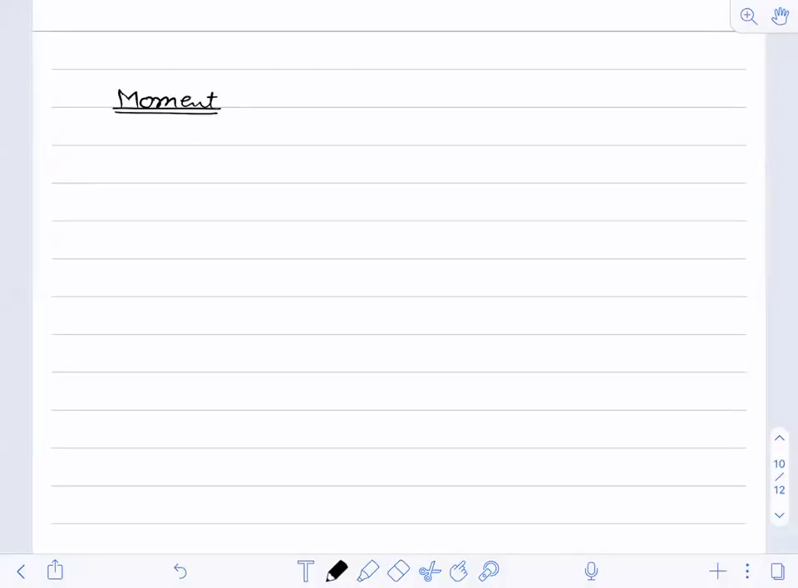So what is the moment of a force? How will I define a moment of a force? The turning effect produced by the force on the body on which it acts is called the moment of the force. So I'm writing the definition over here. Moment of force.